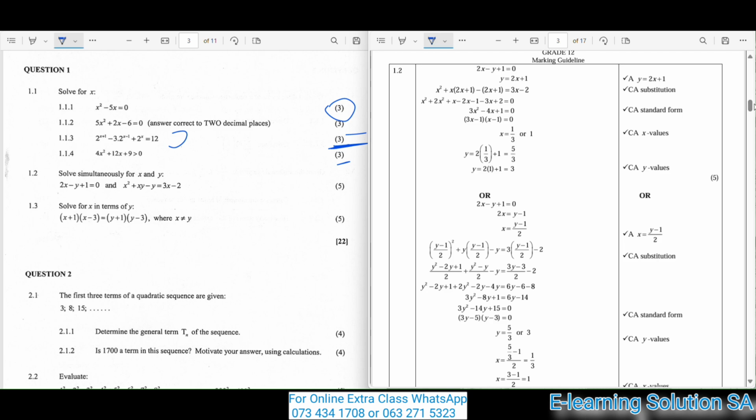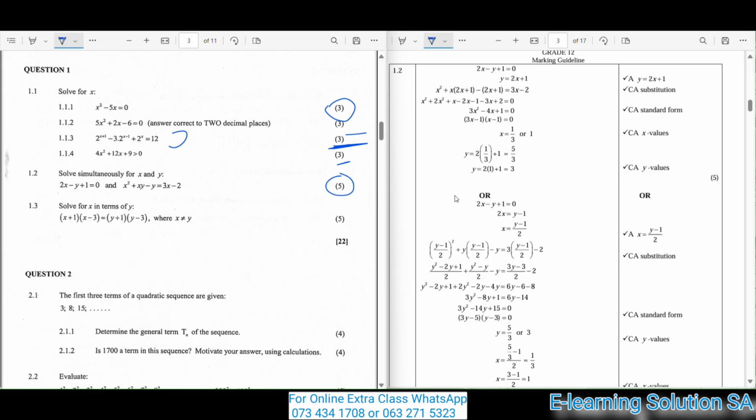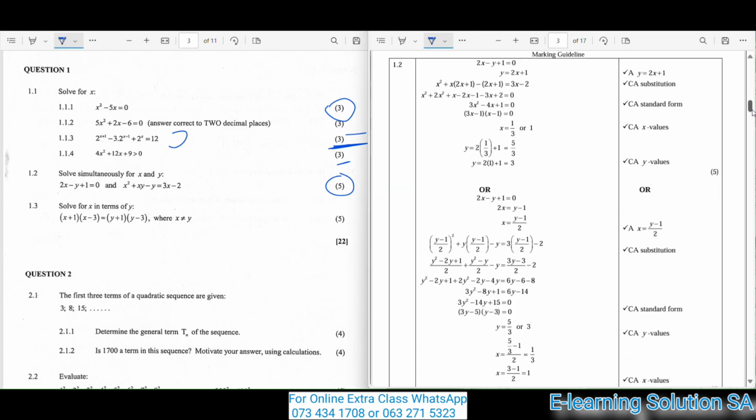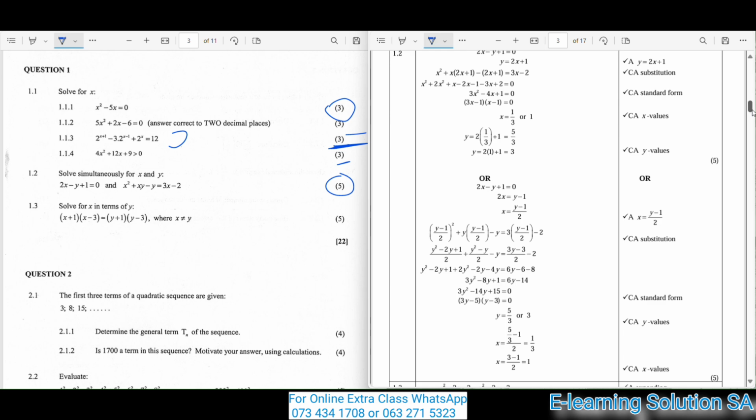So solve for x and y simultaneously. You are solving for x and y simultaneously for 5 marks. You know that simultaneous equations are very simple, guys, so you must make sure that you understand them very well so that you can get your free marks. This is your free marks, by the way, so you must make sure that you get them. This is how your answer will be. Either you do it this way and get 5 marks, or you do it like that. That's one and the same, guys. You also get 5 marks for that. So that's your simultaneous equations. You must make sure that you answer it in that manner.